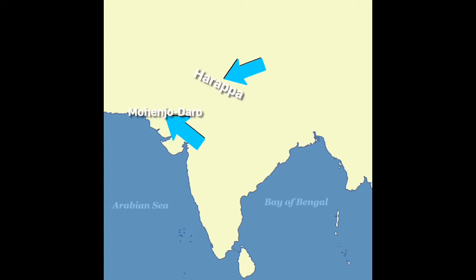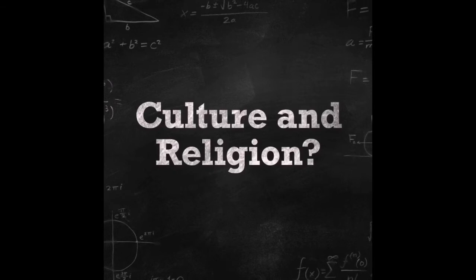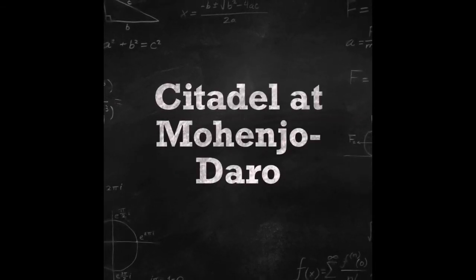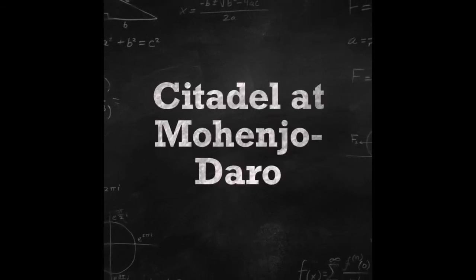The cities of Mohenjo-daro and Harappa were some of the most advanced cities at the time. They had very advanced plumbing systems, and both cities were organized and laid out on a grid. Their culture and religion is still unknown to us. However, a large citadel at Mohenjo-daro probably means that there was some form of government.